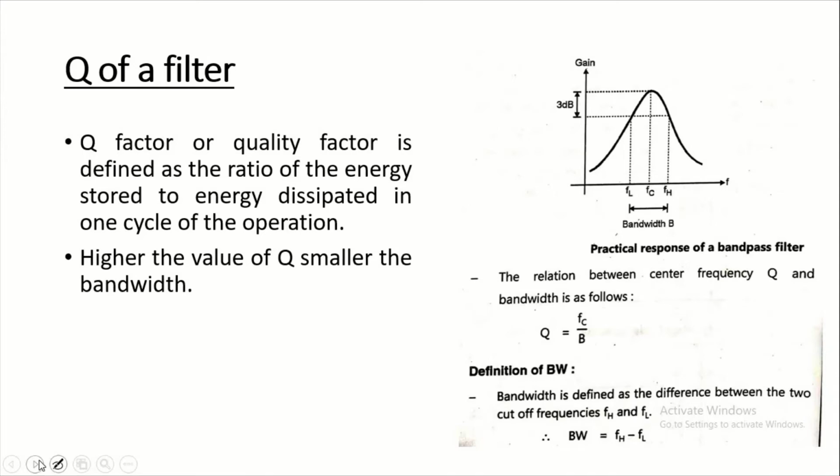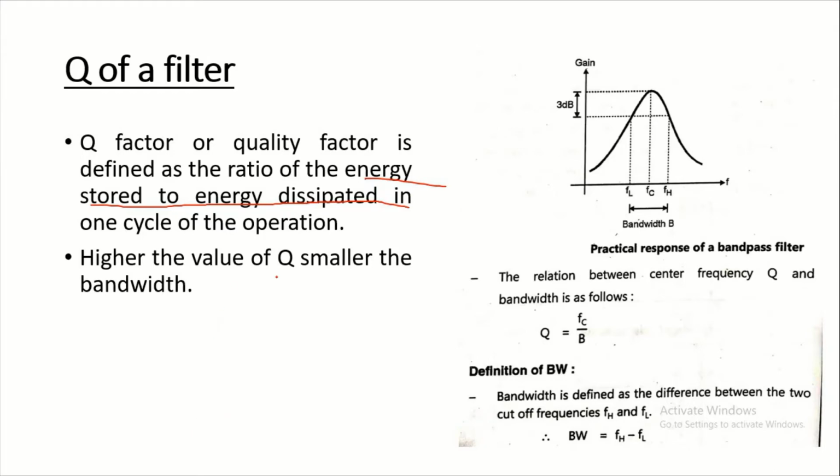The Q factor or quality factor is defined as the ratio of energy stored to the energy dissipated in one cycle of the operation.